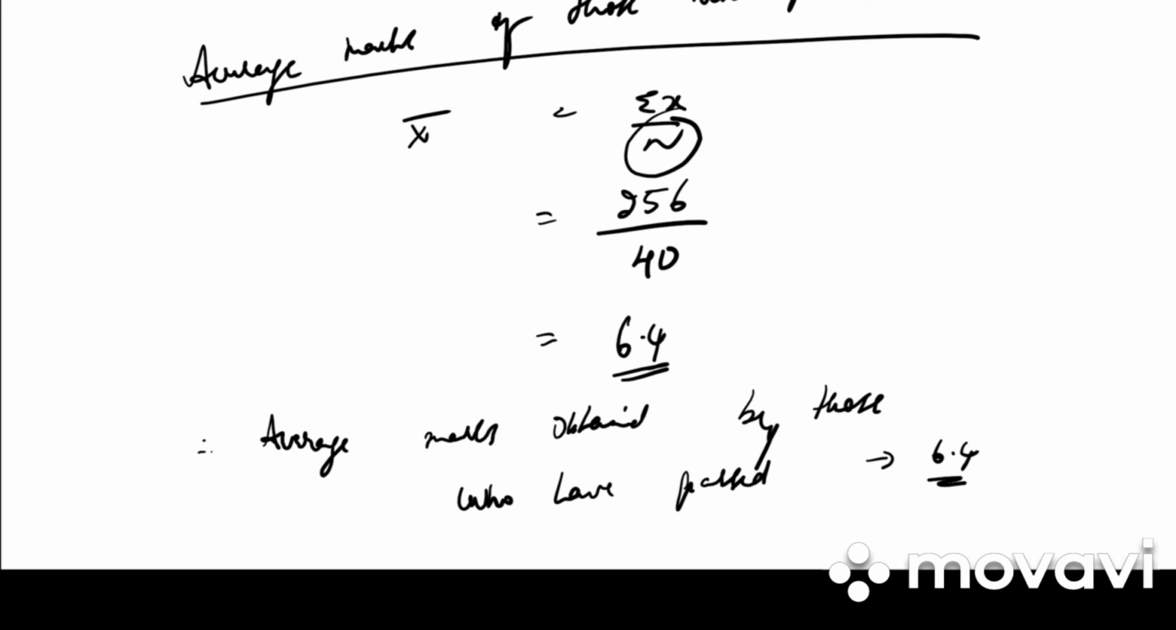So write down. Therefore, average marks obtained by those who have passed. How much is it? 6.4. So clear? So that's all for today. We shall be continuing the remaining problems in the next class.